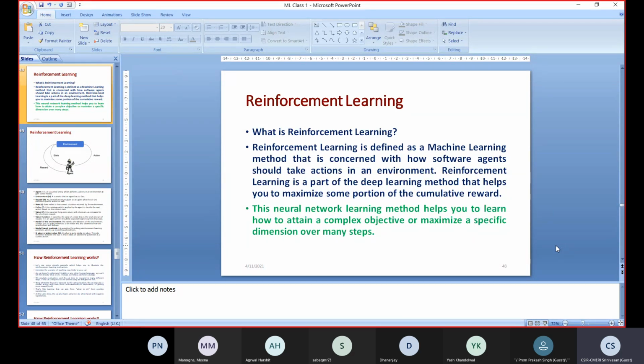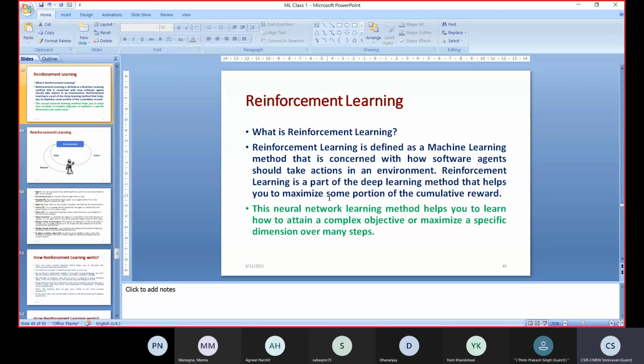If the agent is behaving according to our requirement, then I will reward that agent. If the agent's output is not what we require, then we will give some punishment to that agent.